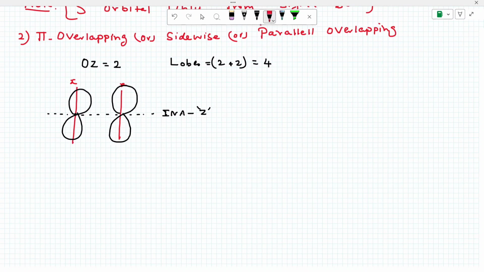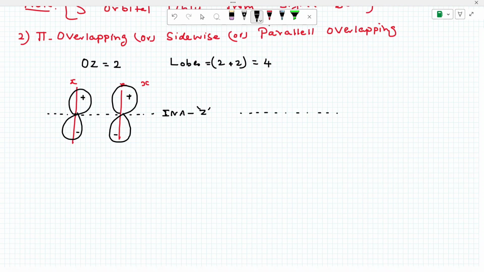Now this PX orbital and another PX orbital undergo sideways or parallel overlap, plus and minus. Now these two p orbitals are parallel to each other. These two p orbitals undergo parallel overlapping, or we call it sideways overlapping. They form pi bonds.